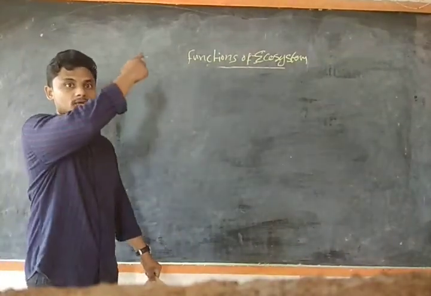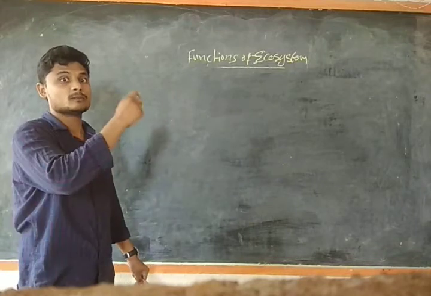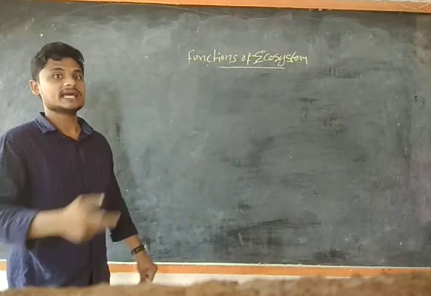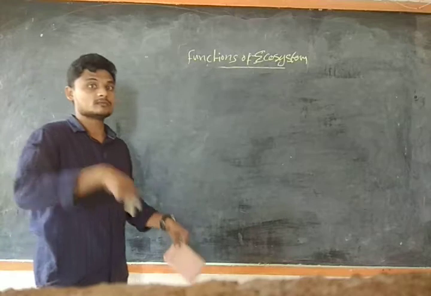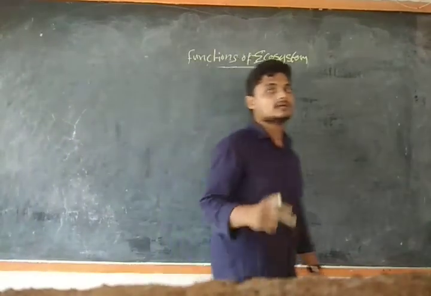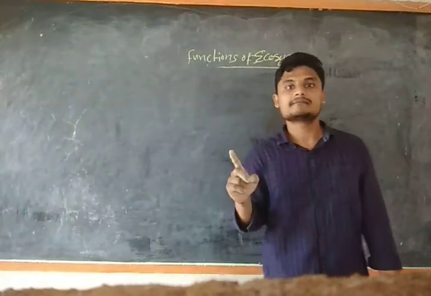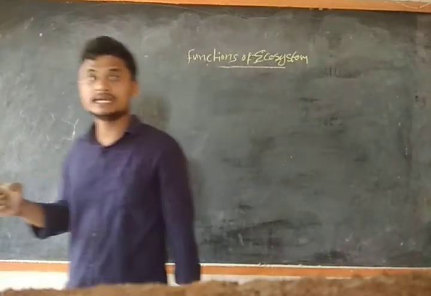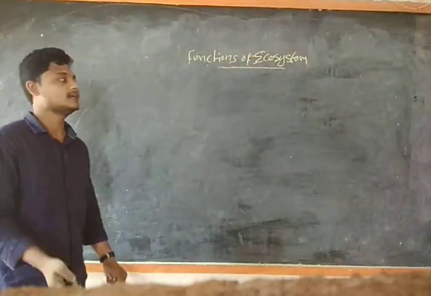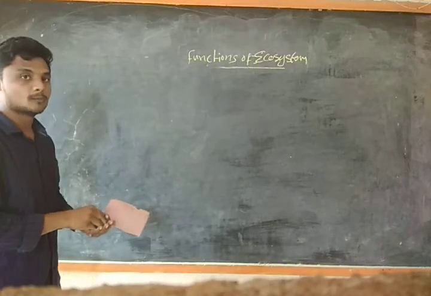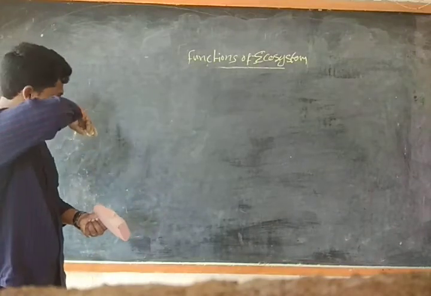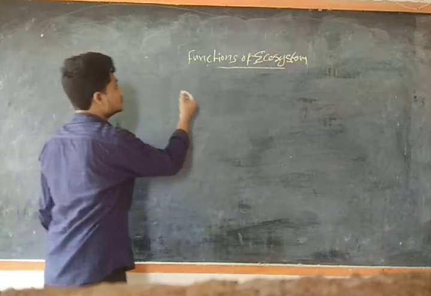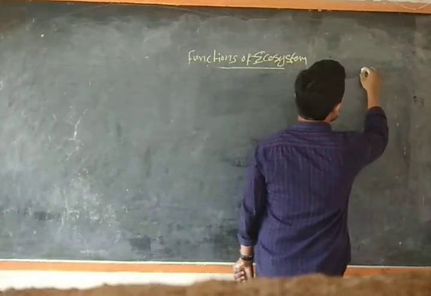It means from one trophic level to another, from producers to the last consumers. Again, we can't take things from the consumer to the producers, guys. So the pyramid of number is upright and inverted. The pyramid of biomass is upright and inverted, whereas the pyramid of energy is only upright. Okay, important statement, guys.